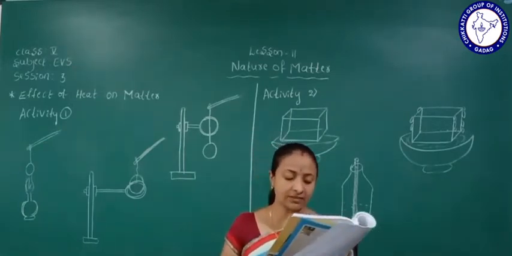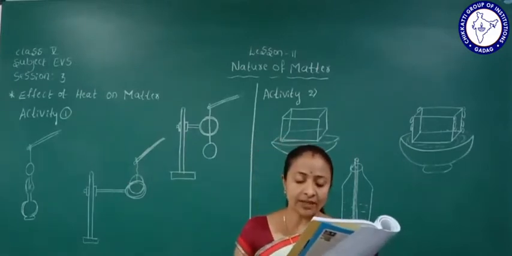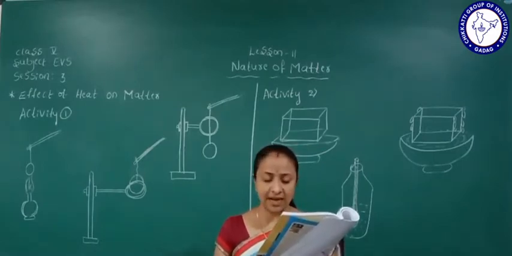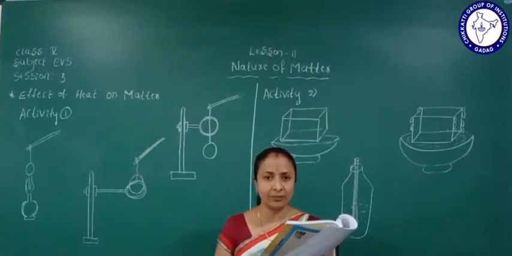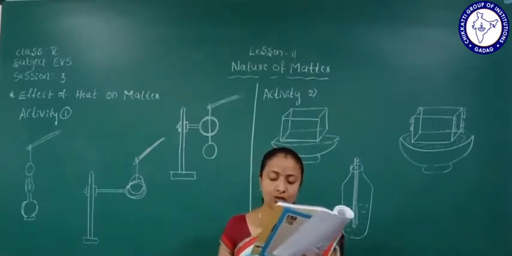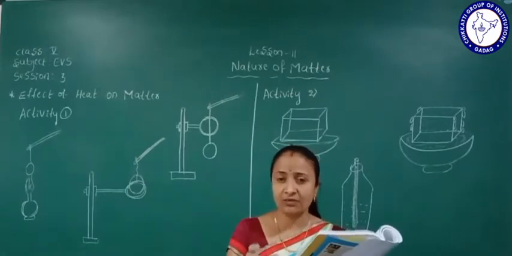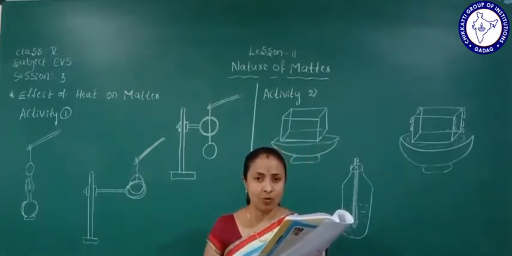Here the following objects are given. Candle: when it is heated it melts. It will melt when we heat it. Rice in a cooker: cooked rice becomes soft. See here the raw rice, and after that you can see the cooked rice. So we can see the difference between both.